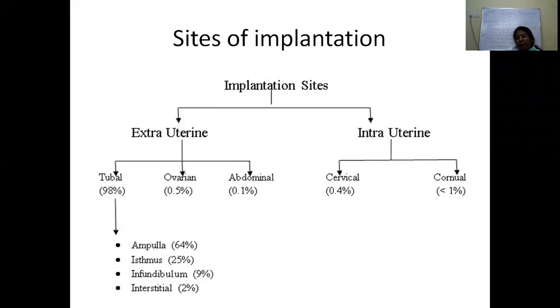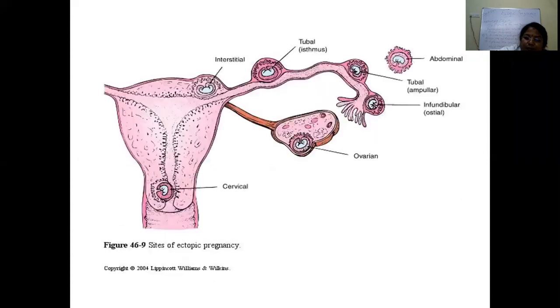Then some pregnancies get implanted into the ovaries, some become primary abdominal or secondary abdominal. What is that? We'll see later on. And the intrauterine are either cervical pregnancy or cornual pregnancy. Cornual pregnancy means the implantation is at the rudimentary horn of the uterus. So these are the various sites where it gets implanted.